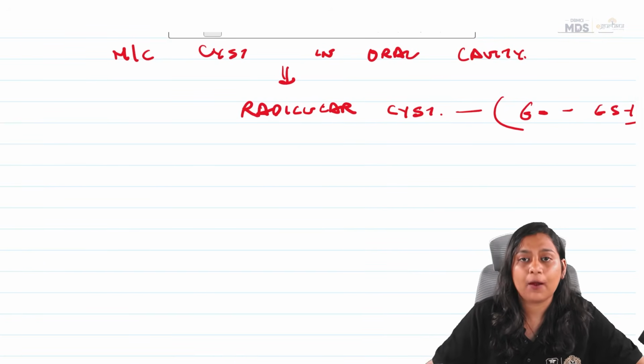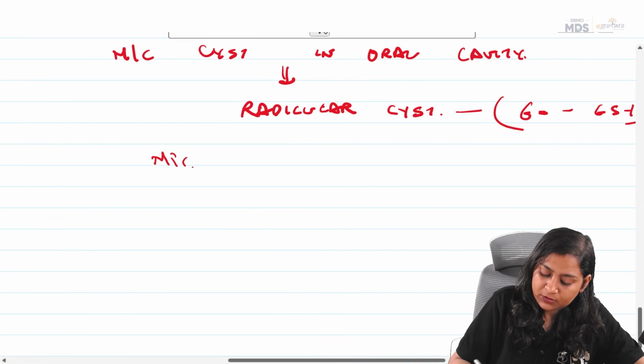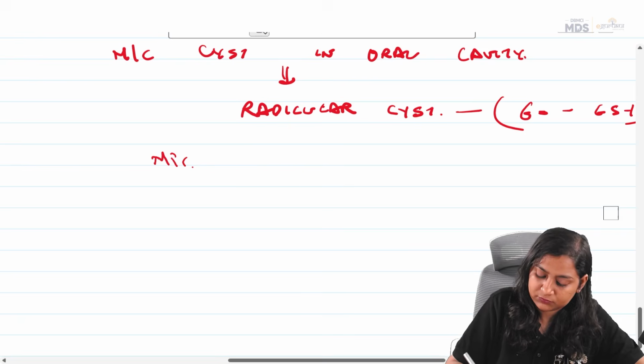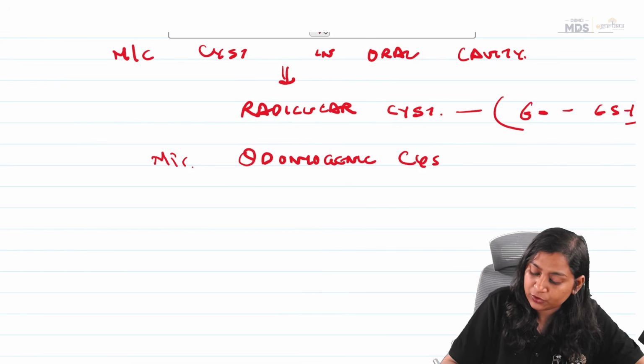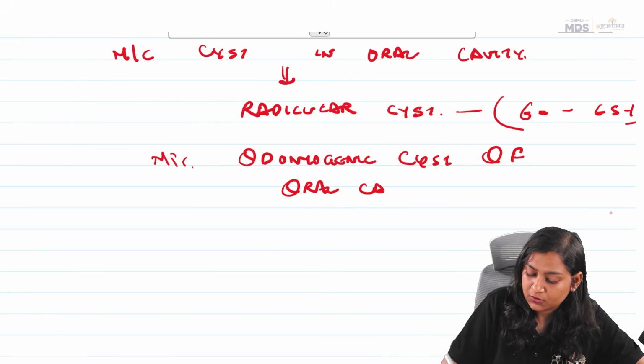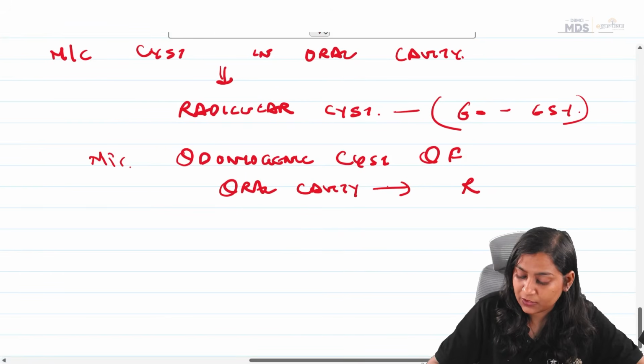Okay, most common odontogenic cyst of the oral cavity. Again, it is a radicular cyst.